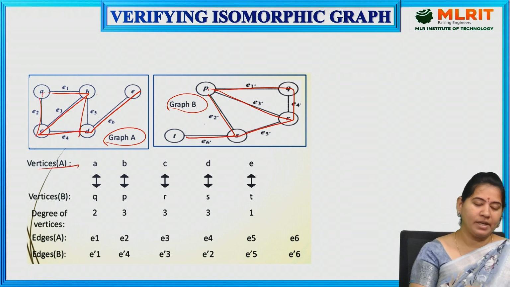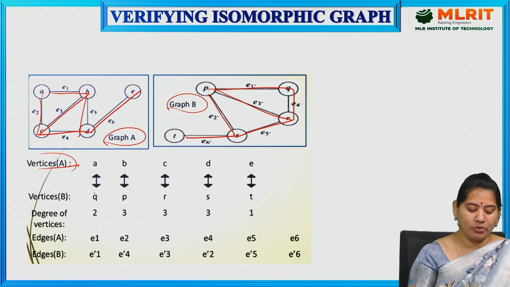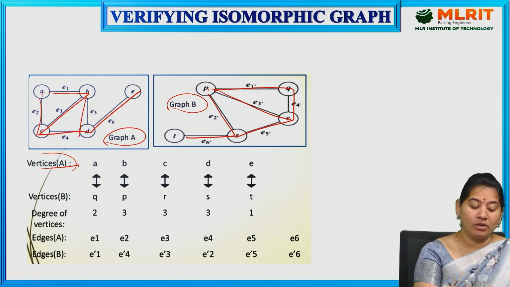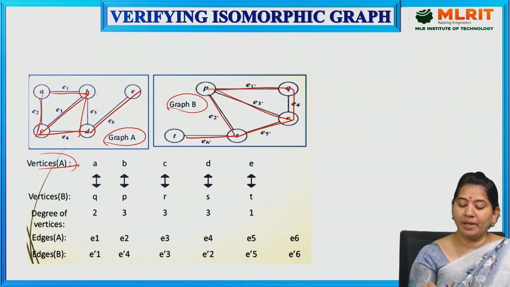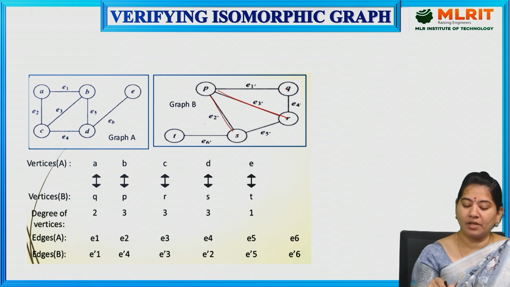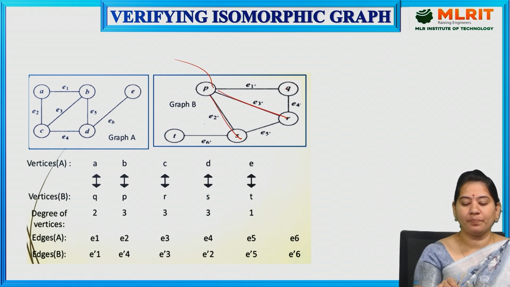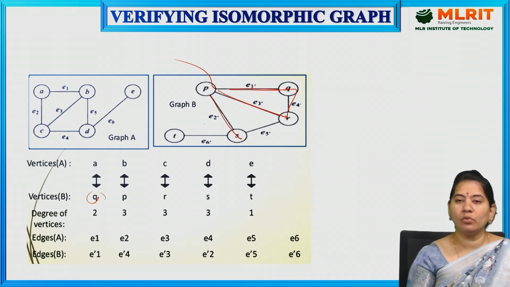So let us suppose the vertices of graph A: A, B, C, D, E, and of graph B: Q, P, R, S, T. Now A is pointing towards Q and B is pointing towards P. Why? Because if you find the degree of A here, it is 2, and the degree of P is 3. So A is not equal to P. Then you go for Q, which has degree 2, so A corresponds to Q.